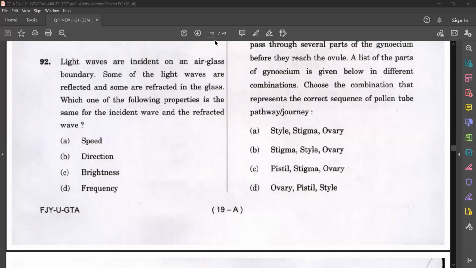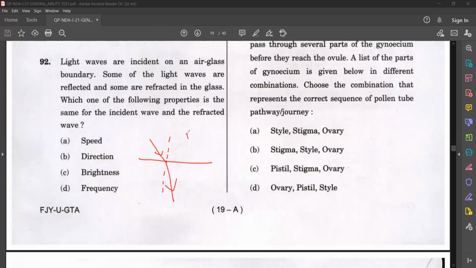Light waves incident on air glass boundaries. Some of the light waves are reflected and some are refracted in the glass. Which one of the following properties is the same for the incident wave and refracted wave? See, when a light goes from one medium to another medium, what happens here? There happens a refraction. Mainly refraction will happen when it goes from medium 1 to medium 2.